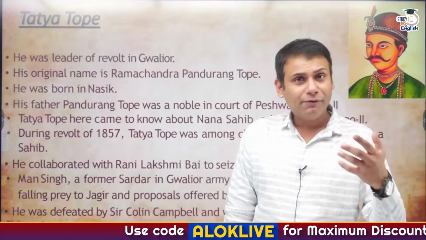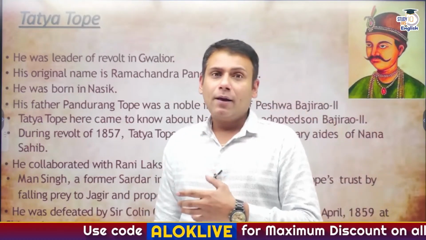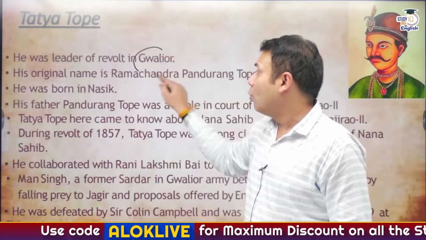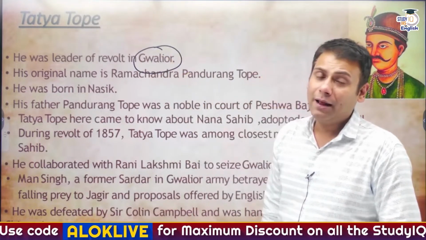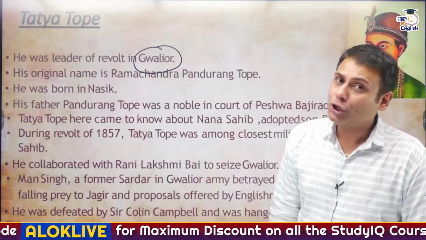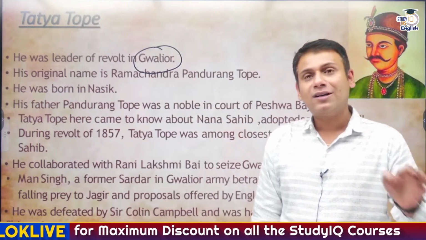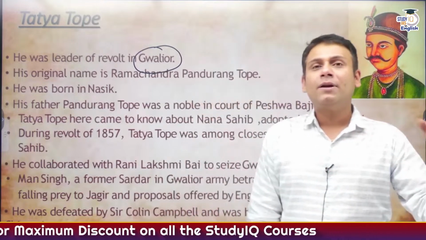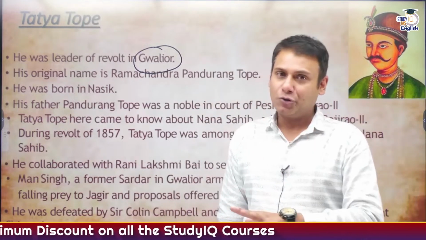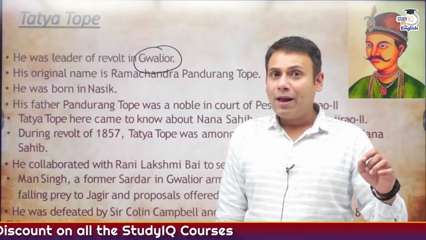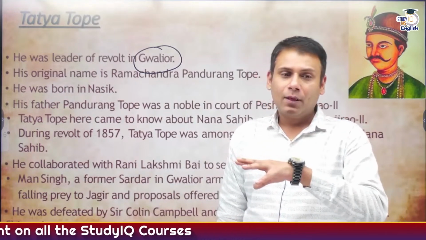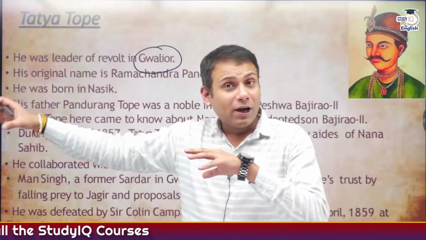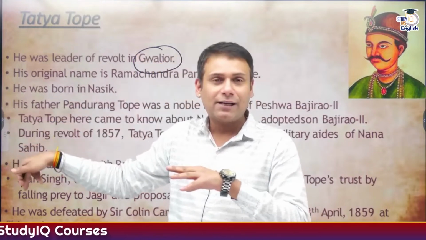Tatya Tope, as I have told you, led the revolt from the region of Gwalior. His original name is Ramchandra Pandurang Tope. He was born at a place called Nasik in Maharashtra. And Tatya Tope worked as a minister in the court of Nana Sahib Peshwa. Tatya Tope, along with Rani Lakshmi Bai, was moving towards the region of Kota Ki Sarai. If you remember, we have just discussed.